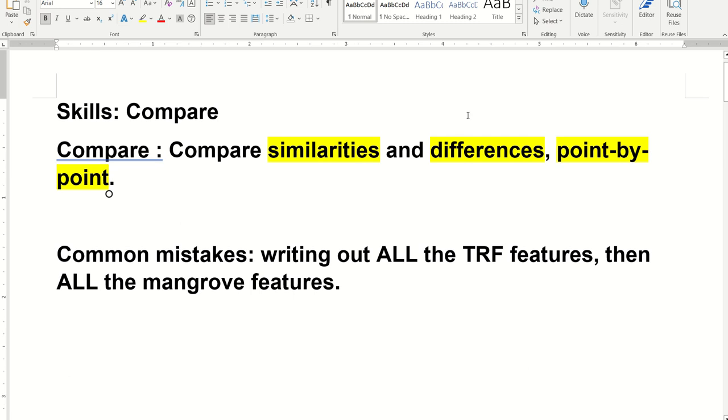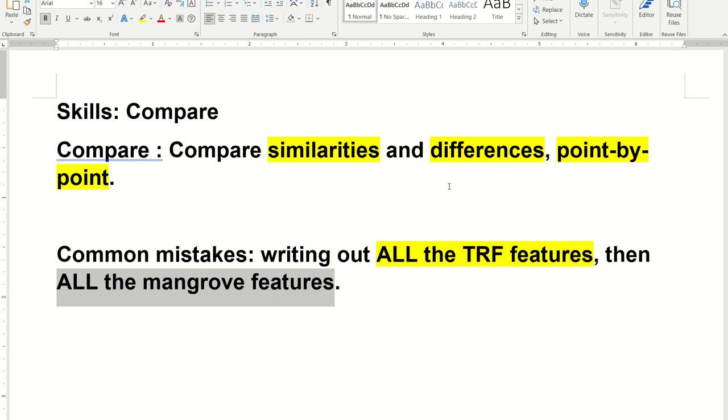All right. However, when you did this piece of work, so sad, the common mistake that most of you did was to write out all the TRF features. So you guys described all the TRF, and then after that, you described all the mangrove. So there was no point-by-point comparison about what is the same and what is different.